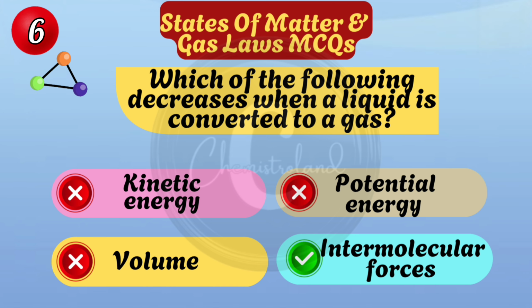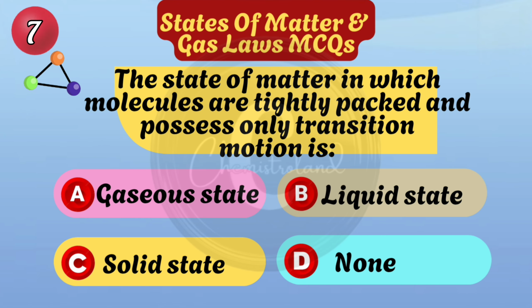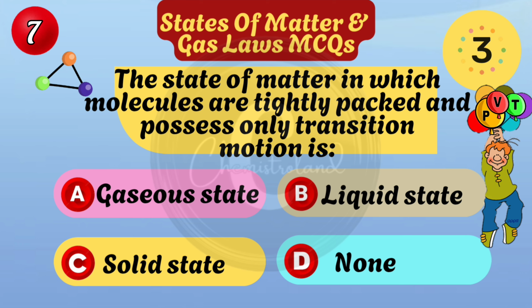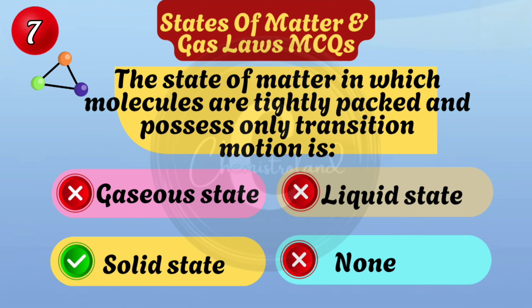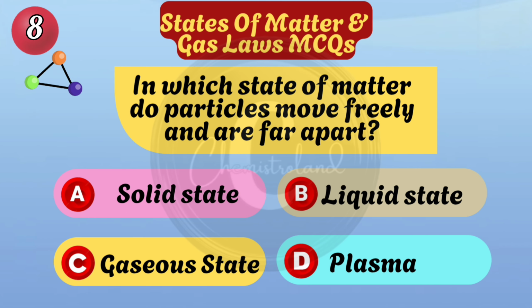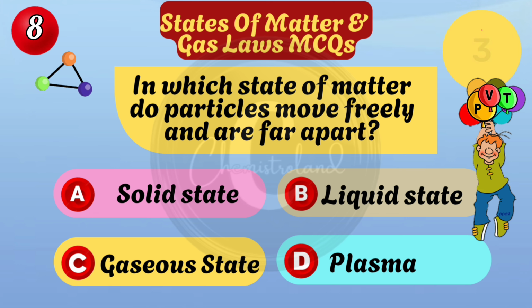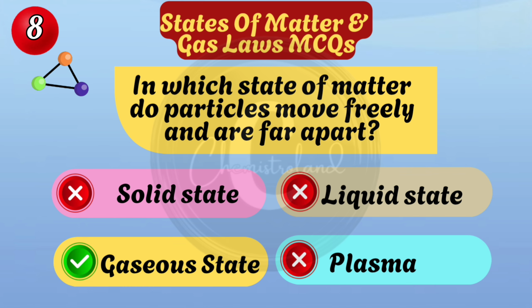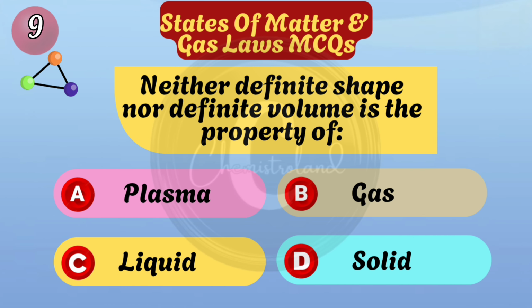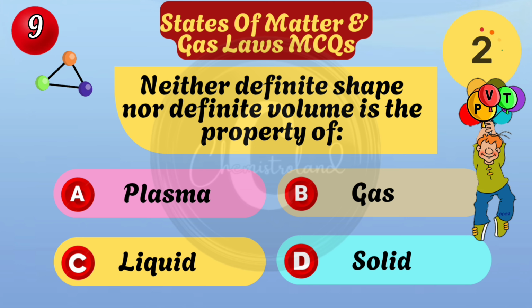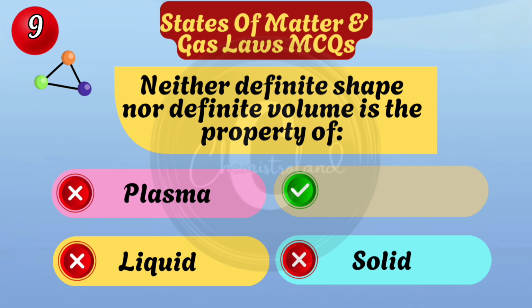Which of the following decreases when a liquid is converted to a gas? Intermolecular forces. The state of matter in which molecules are tightly packed and possess only transition motion is solid state. In which state of matter do particles move freely and are far apart? Gaseous state. Neither definite shape nor definite volume is the property of gas.